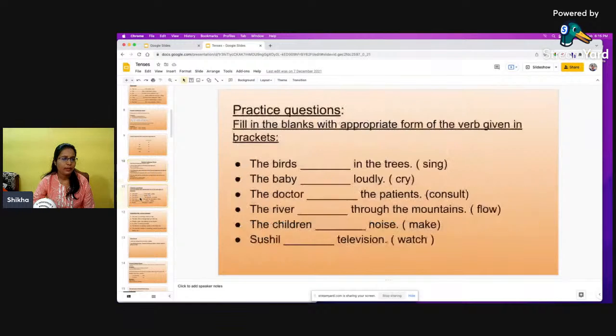Okay, so here again there are some sentences which we would like to convert into present continuous tense. Like the birds, we have to use the helping verb as well as the main verb in its ing form. The birds are singing in the trees. The baby is crying loudly. The doctor is consulting the patients. The river is flowing through the mountains. The children are making noise. Sushil is watching television, right?